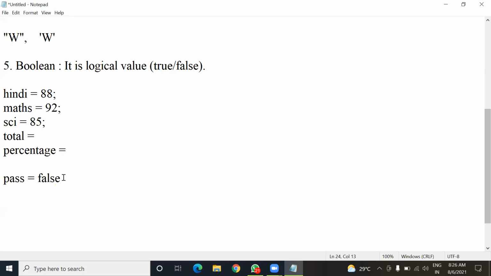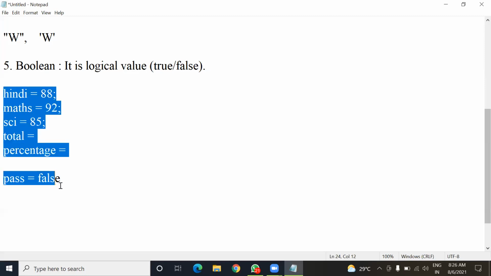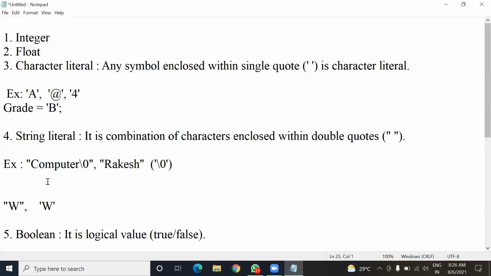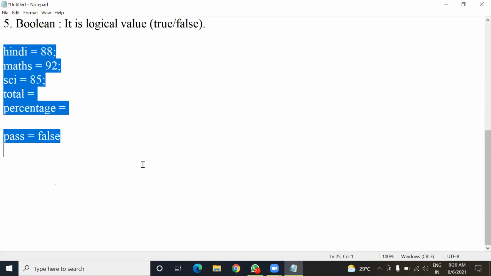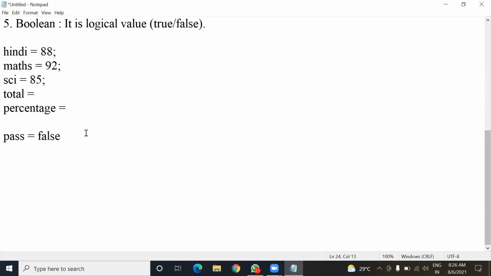I'll show you this program in the next class. First let me complete this topic, literals and punctuators. I'll frame this program and show you how to use these literals. So now the last one left is the null literal.